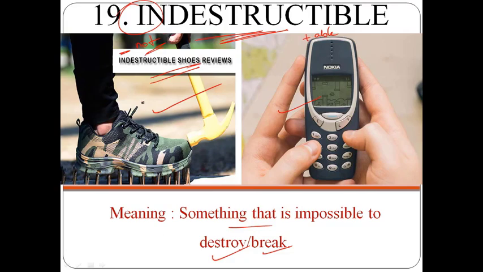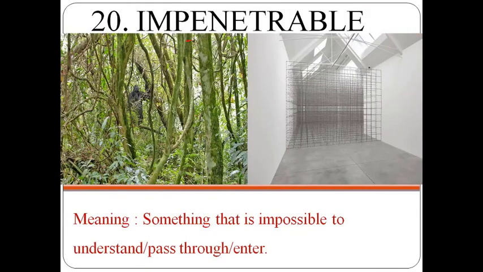Let's move to the next word now. What is the meaning of the word impenetrable? And if you observe the picture we have here, this is called an impenetrable forest, through which one cannot pass. And in this picture, this is called an impenetrable prison, through which one cannot pass. The meaning here is something that is impossible to understand or impossible to pass through or enter.